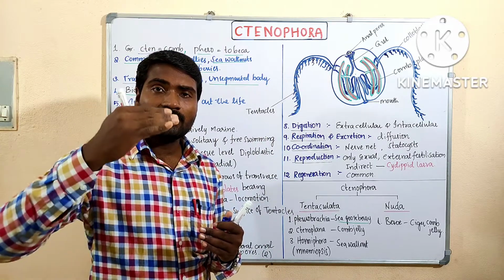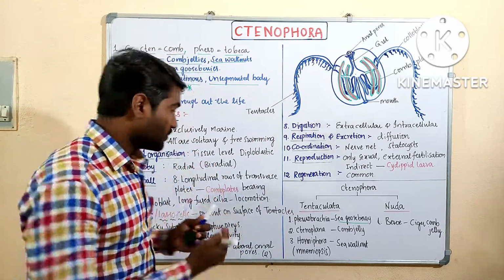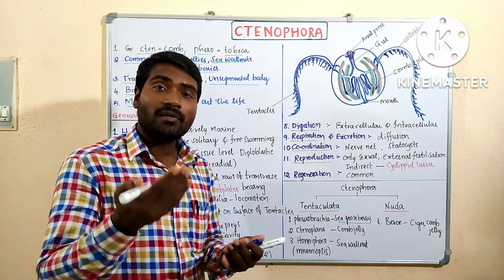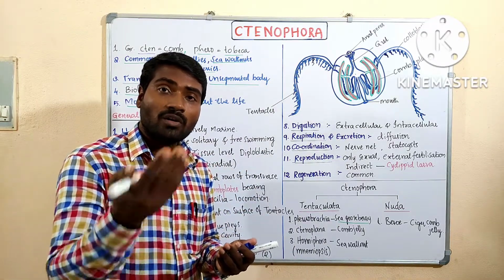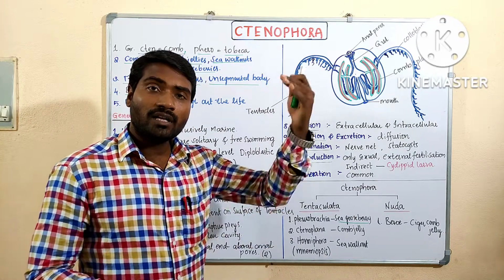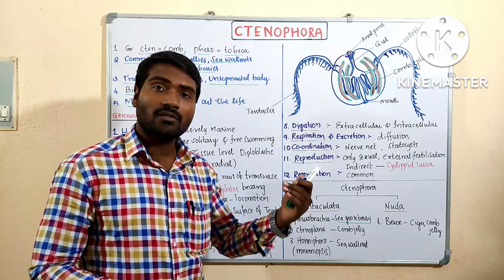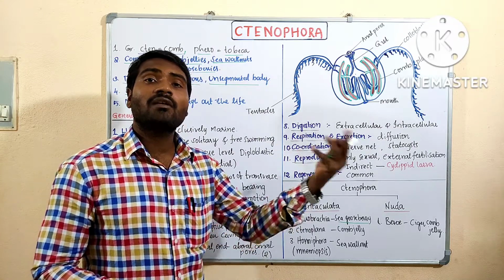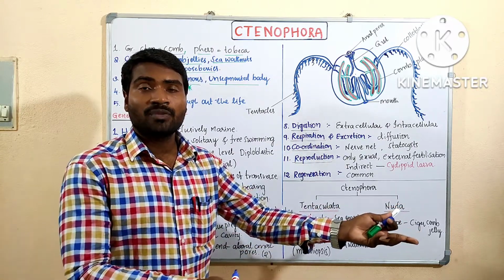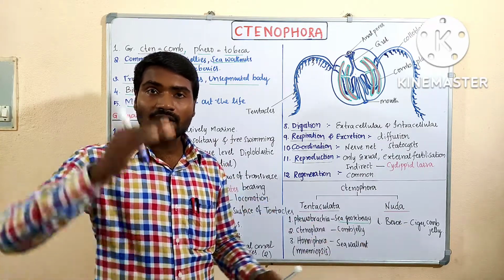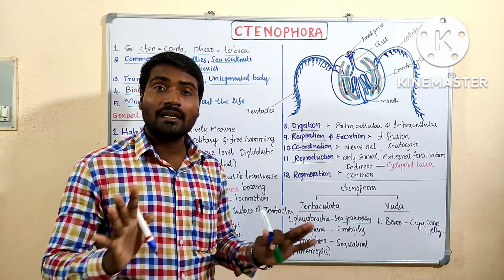First where they live, habitat, what is the level of organization, which type of symmetry, coelom, body wall, skeleton, thereafter digestive system, respiratory system, circulatory system, excretory system, nervous system, reproductive system, finally development, and examples. If possible, classification also. Likewise, we can remember step by step easily.